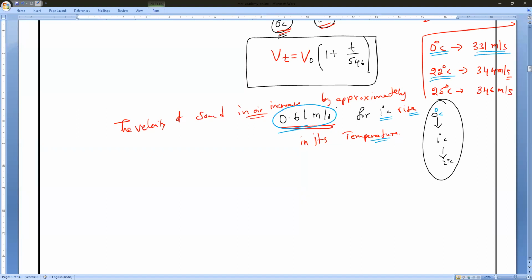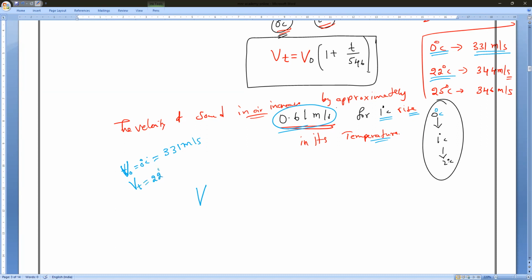Now at 22 degrees Celsius, I want to calculate. I don't know the answer, so let us calculate now. What is the T equal to? T naught, we already know that. Velocity at temperature, sorry, V naught at 0 degrees Celsius, how much is it? 331 meter per second. Am I right or wrong? Please respond, guys. Now VT is equal to how much?